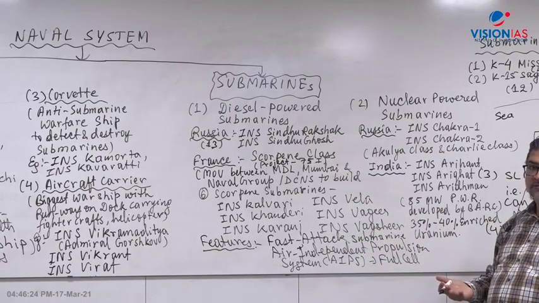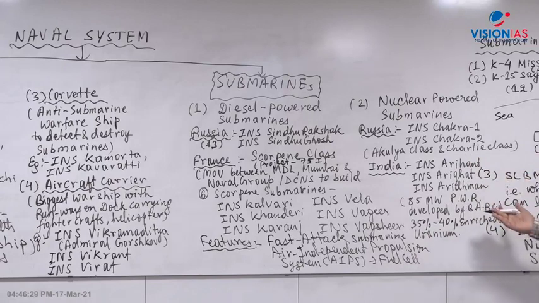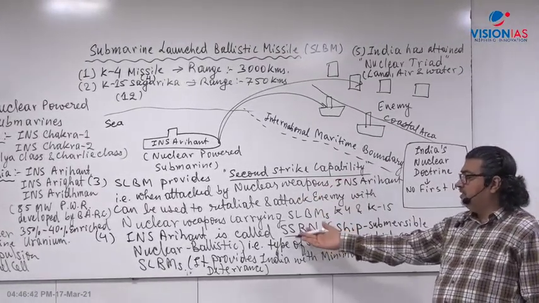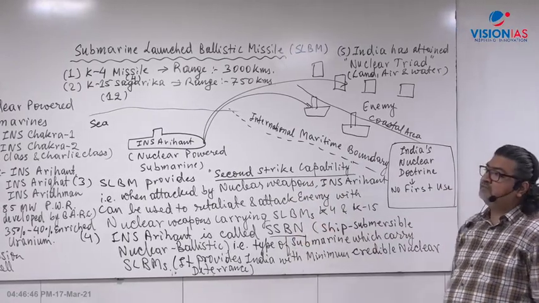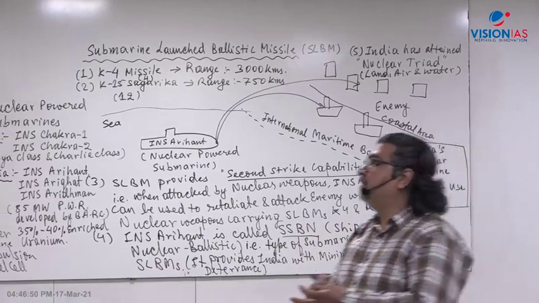Arihant and the others are nuclear powered submarines with a pressurized water reactor developed by BARC, using 35% to 40% enriched uranium. They can remain underwater for a long time, and use K4 and K15 Sagarika missiles. Arihant and Arighat are called SSBN. Please copy this.